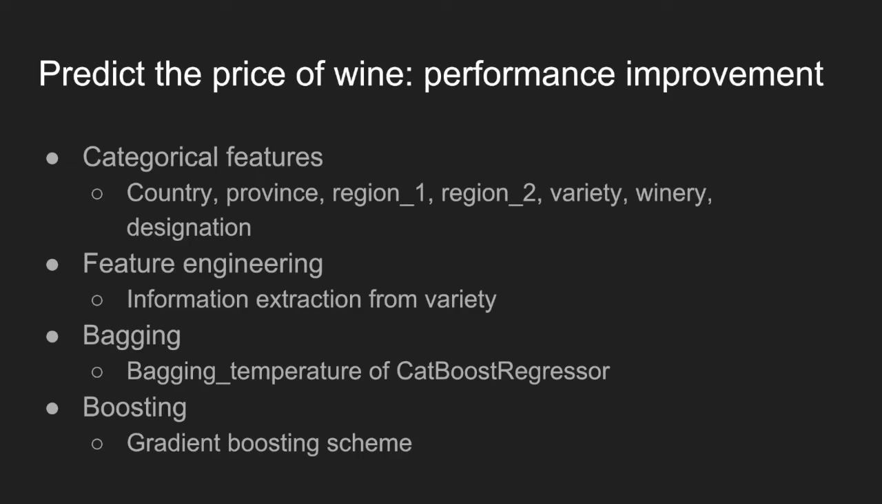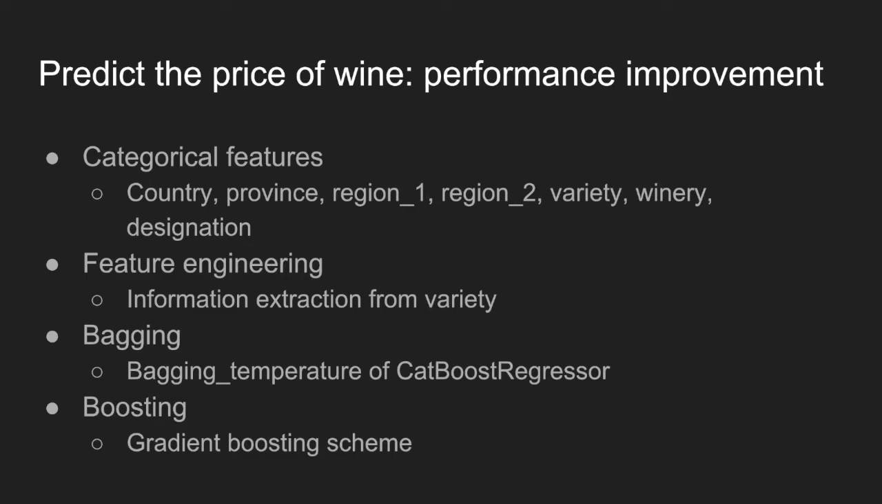The first improvement we did is adding categorical features to the feature set. In the early iterations, we only used the numerical features. Adding categorical features such as country, province, region 1, region 2 turned out to be very useful.